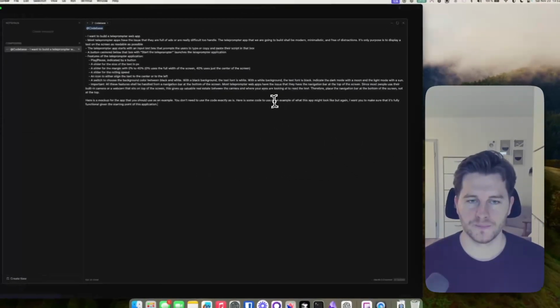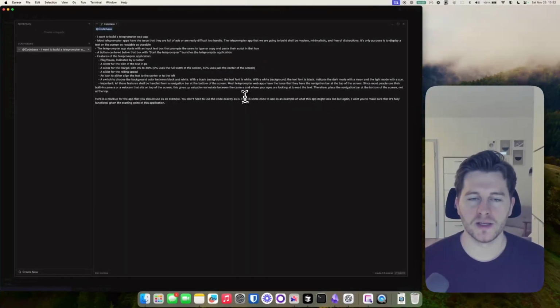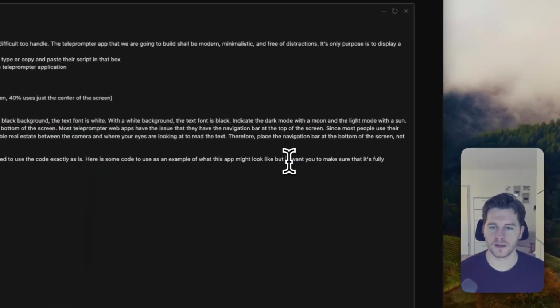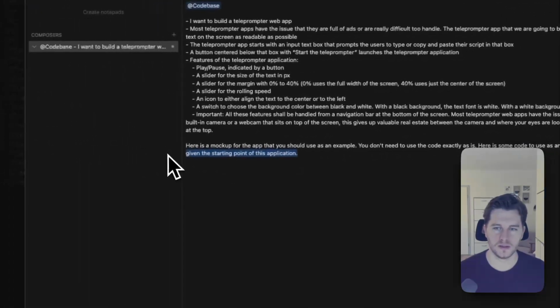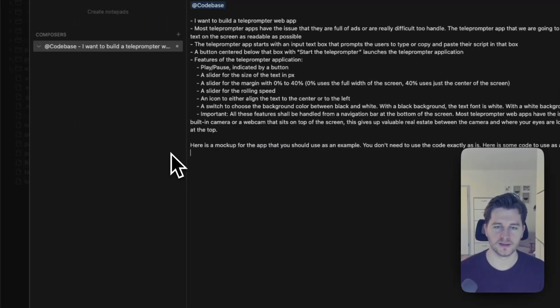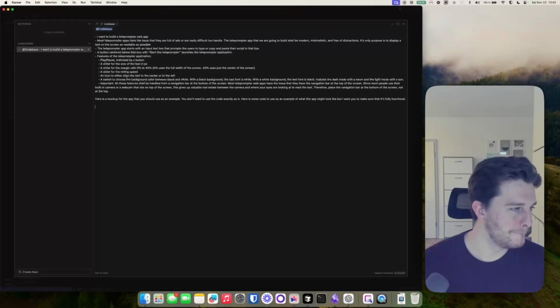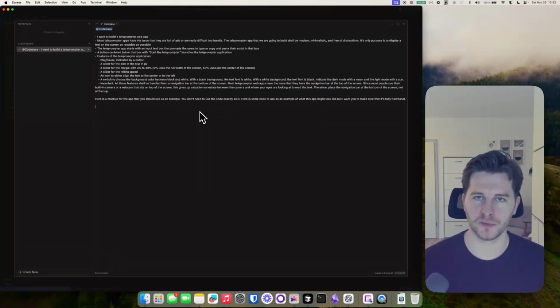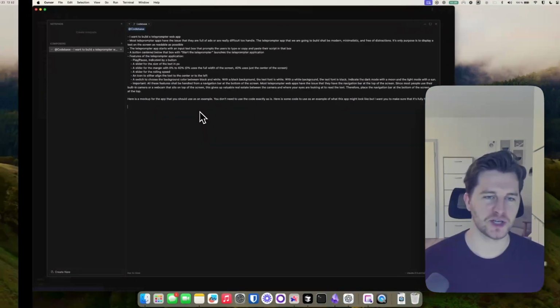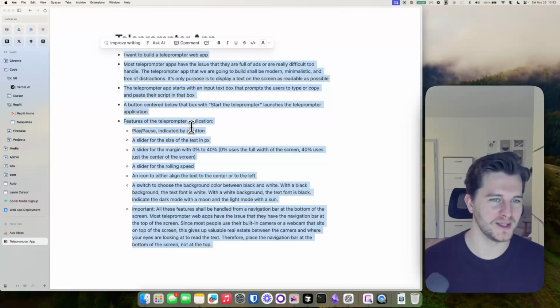So I would modify this a little bit. Here's code to use as an example of what this app might look like, but I want you to make sure that it's fully functional. That's it. All right, so I think that's a good starting point. This prompt, by the way, is also something that I saw in one of the videos from Riley. So shout out again, this really was helpful for me.